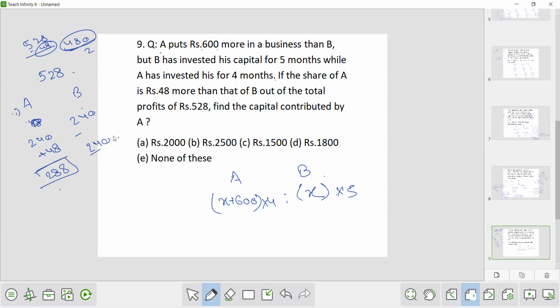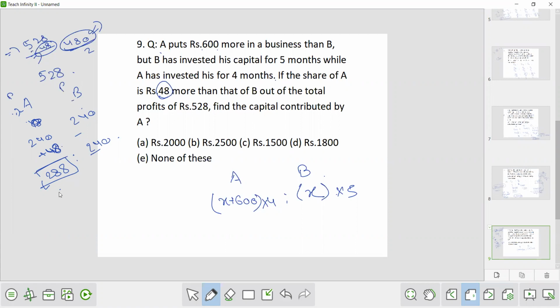So the best way to find this, that what amount is more, just remove from the total amount and divide the rest amount equally. So here we removed the more amount, that was 48. Now we got 480. Now we divided the 480 in the ratio 240 is to 240. Okay. Now add 48, whatever was removed from here. Now it is 288. So 288 is the amount which A got and 240 is the amount which B got. So the profit of A is 288 and the profit of B is 240.